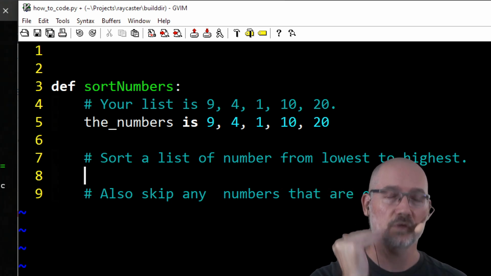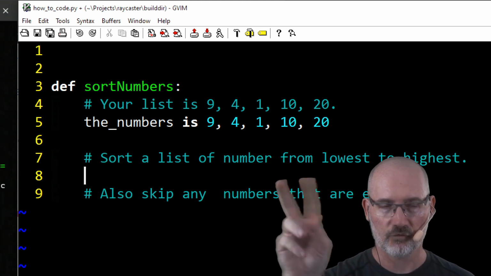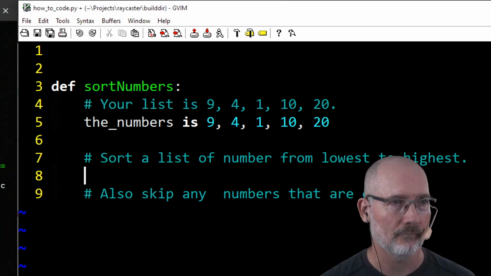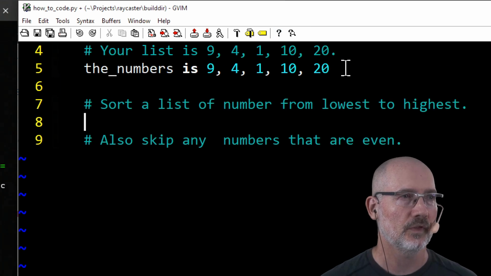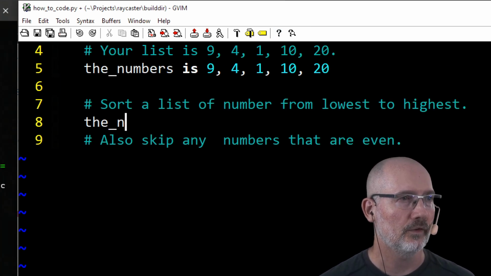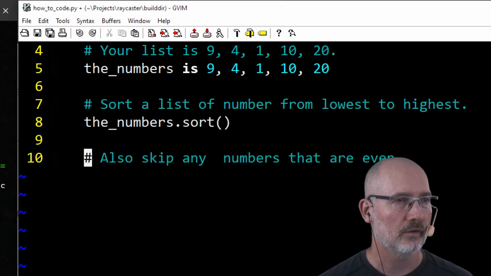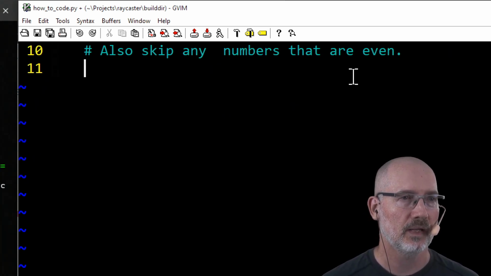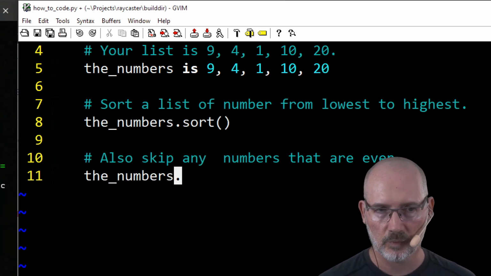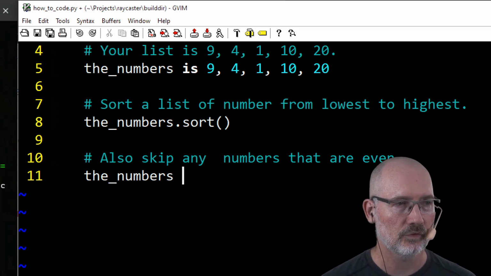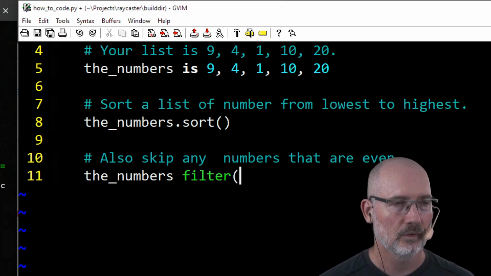But for now, just say it in your own words in a fake language thing, right? Okay, sort the list of numbers from lowest to highest. So you have to say the numbers dot sort, okay? And then under here, you also skip any numbers that are even. So then we can say the numbers, and this is where you look into Python, but you can just say filter